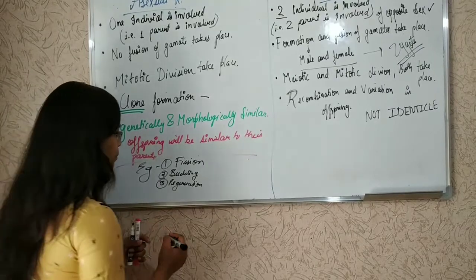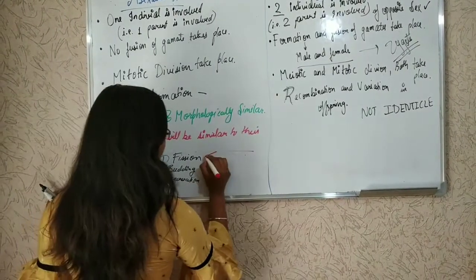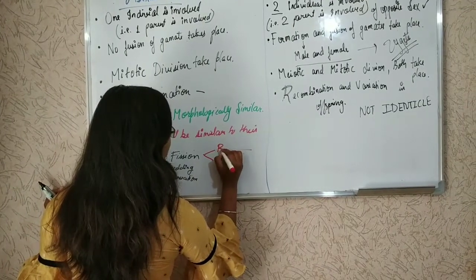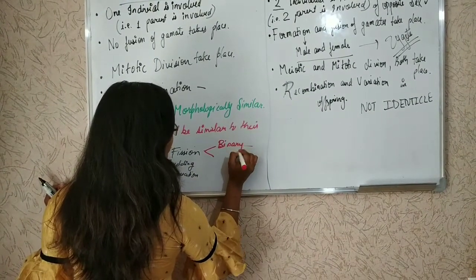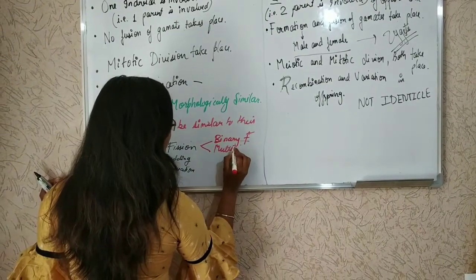In fission, we have binary fission and multiple fission.